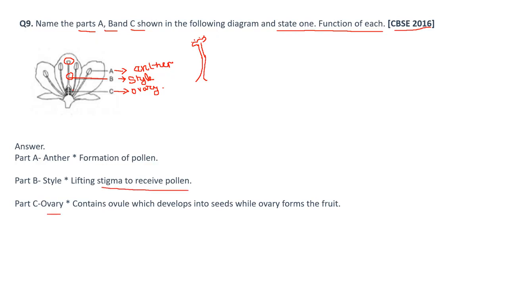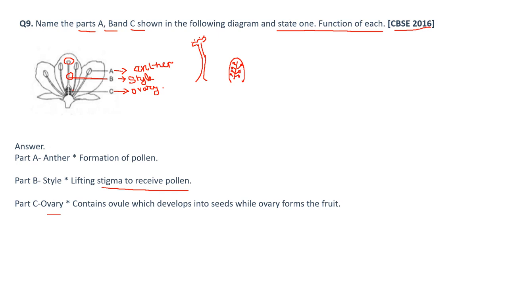Then the ovary. I will draw a slightly clearer diagram over here. This is the ovary. Inside the ovary you will find ovules. These ovules are going to form seeds in a fruit. You have seen the black seeds in an apple. Those seeds are formed from ovules.